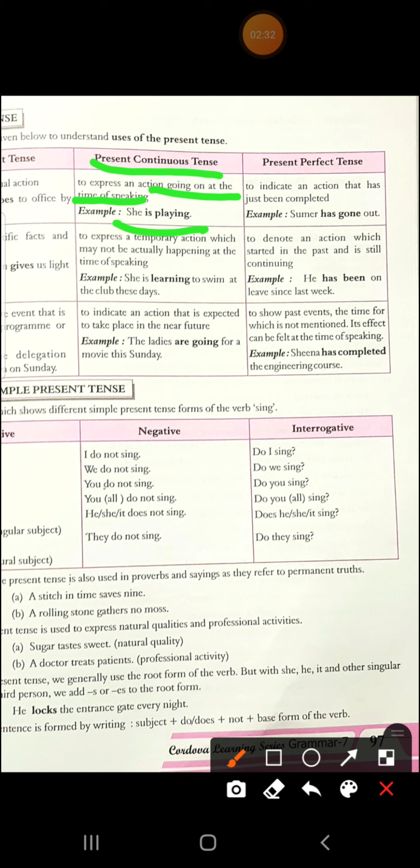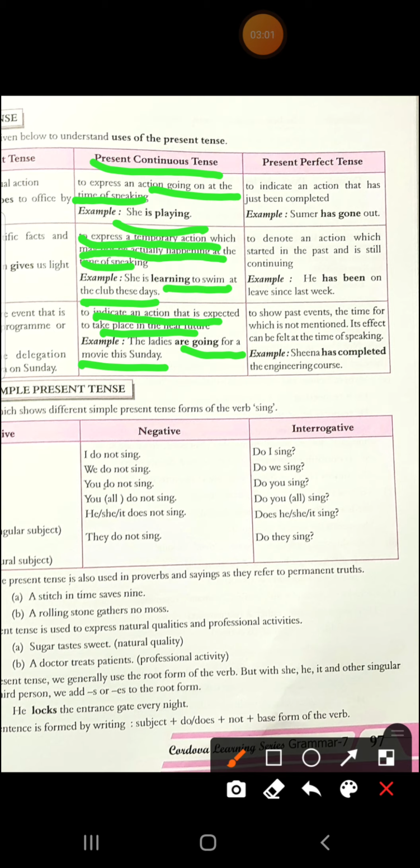Now, to express a temporary action which may not be actually happening at the time of speaking. Like she is learning to swim at the club these days. It means that it is some action that you are doing but not at the time of speaking. She is learning swimming, but she is not learning at the time of speaking. Then, to indicate an action that is expected to take place in the near future, like the ladies are going for a movie this Sunday. So this action is expected to happen in the near future.